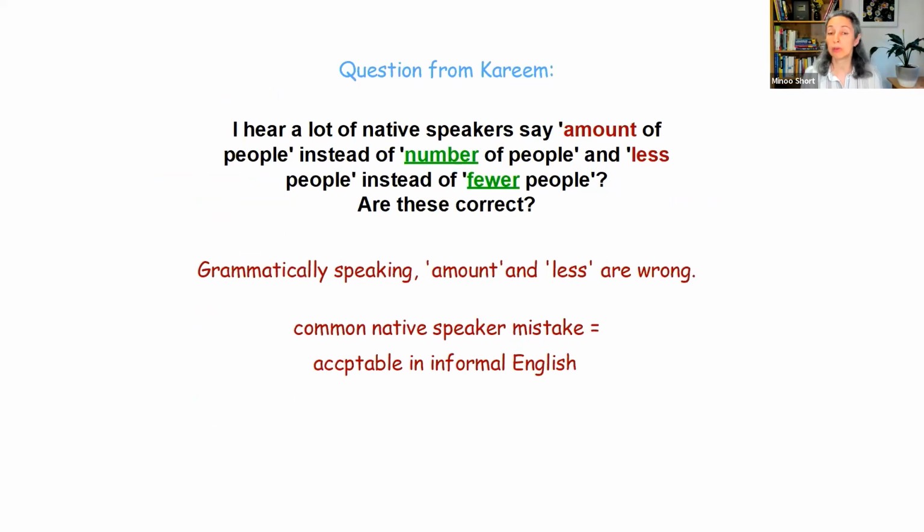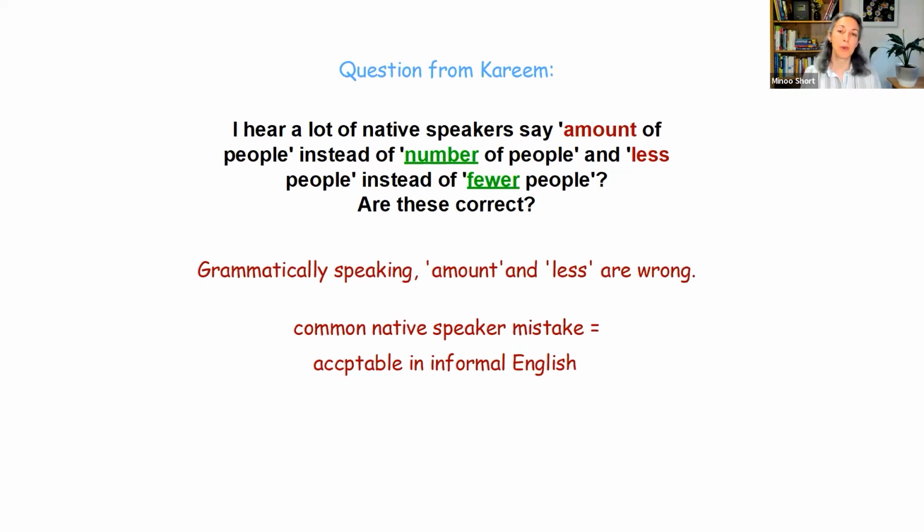So therefore, we already know the answer to Karim's question. People is plural, it's countable, and therefore we must use number of people and fewer people. That's the grammatically correct answer. Therefore, amount of people and less people are grammatically wrong.